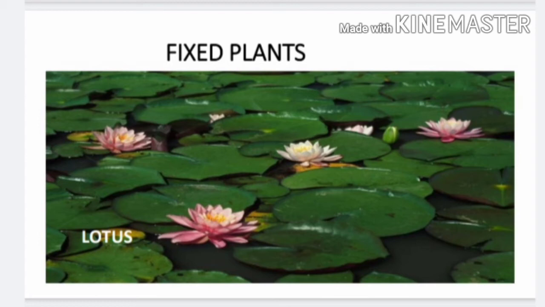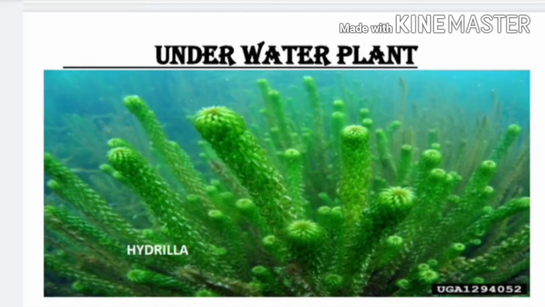Okay? Now, let's see number three. The third is underwater plants. Plants such as hydrilla and tape grass live completely under water. They are called submerged or underwater plants. The hydrilla plant and the tape grass plant live inside the water. That's why these are known as underwater plants.